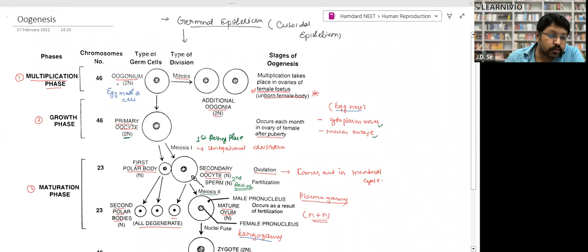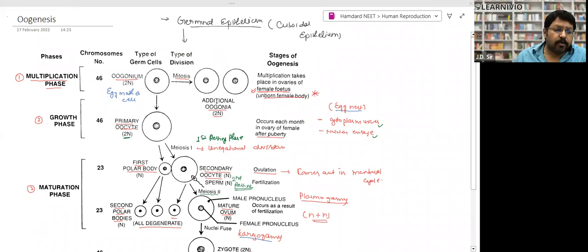Then one more thing, oogenesis is divided into three phases: multiplication phase, growth phase, and maturation phase, right? In the multiplication phase, which takes place in the unborn female body only, at the fetus stage, mitosis takes place. So the egg mother cell, oogonium, formed from the germinal epithelium, divides through mitosis, and the formation of additional oogonia takes place.